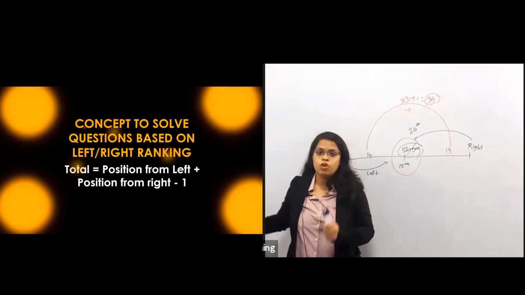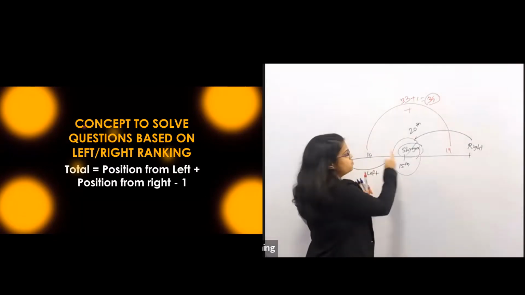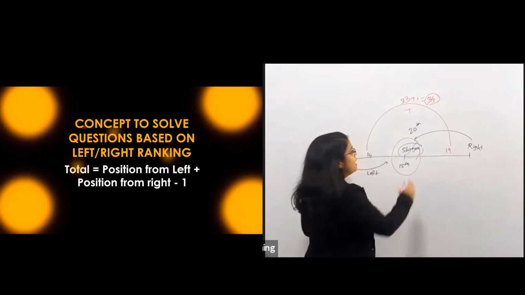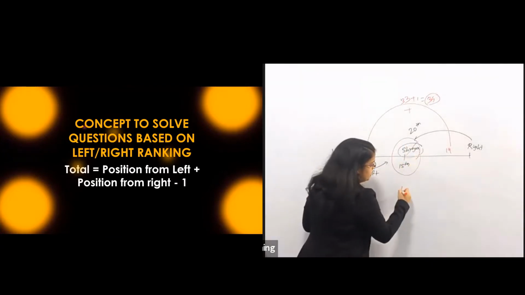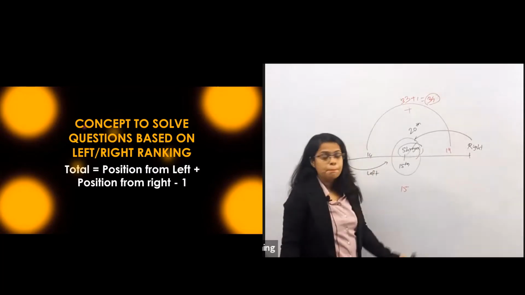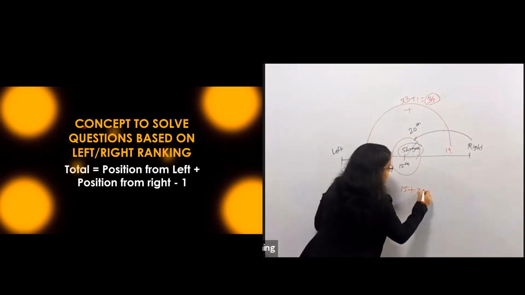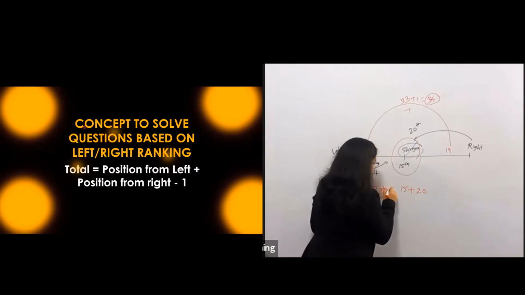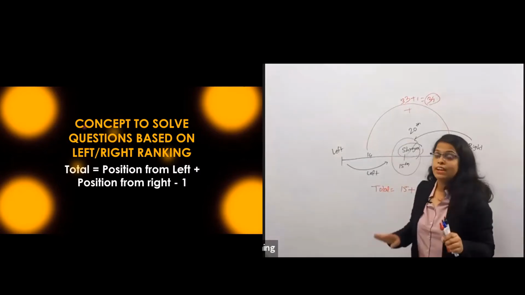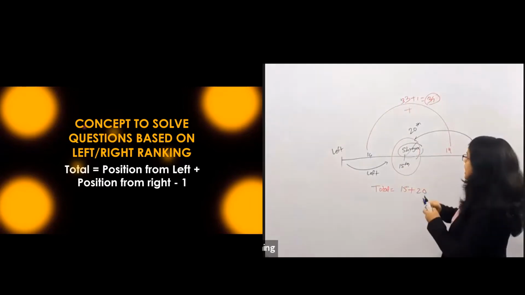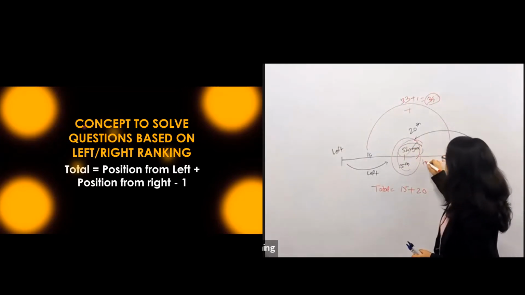So what this formula says is that instead of solving this 14 plus this 19 and all that calculation, as the position from the left is 15, add this 15 plus her position from the right, which is 20th, to calculate the total number of people. But if I add 15 plus 20, are you observing that I am adding Shreya's position twice?